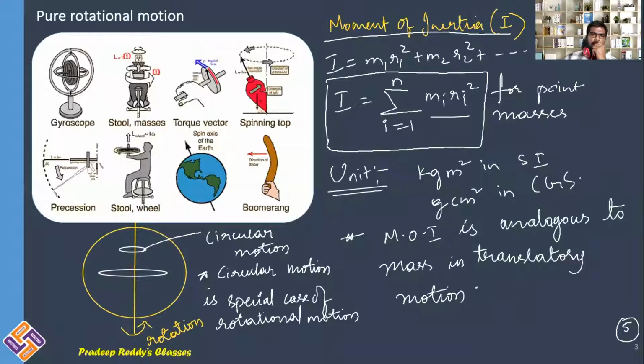And remember that the particles which are in a rotating body will execute circular motion. Therefore, circular motion is the special case of rotational motion. And the unit of moment of inertia is kg meter square in SI system and gram centimeter square in CGS system. And remember, moment of inertia is analogous to mass in translatory motion. So wherever we come across mass in translatory motion, in rotational motion, you need to replace it with moment of inertia.